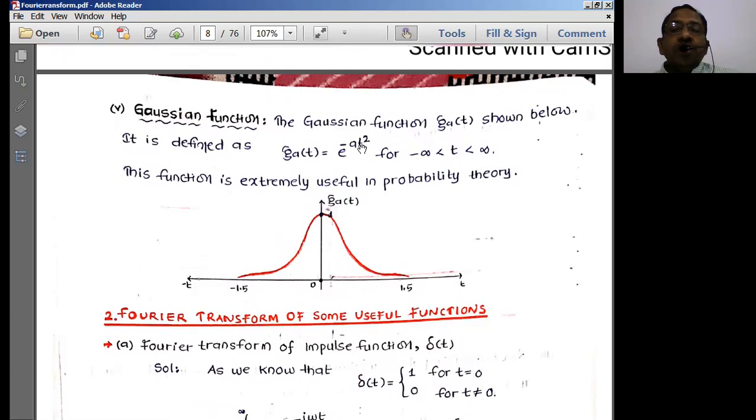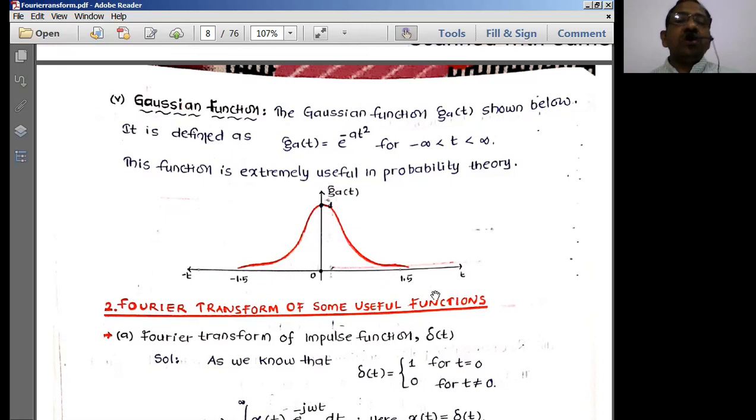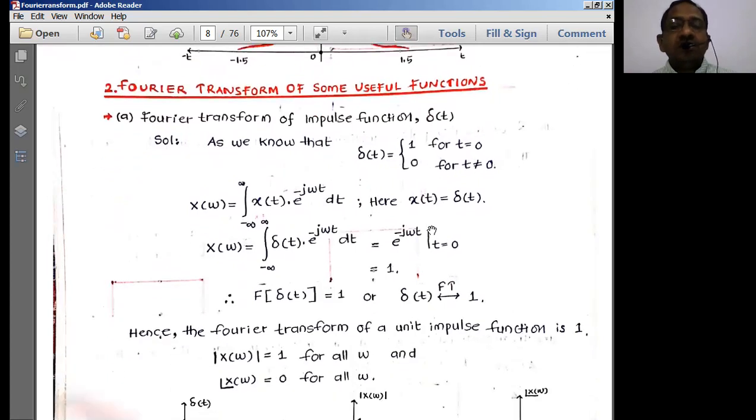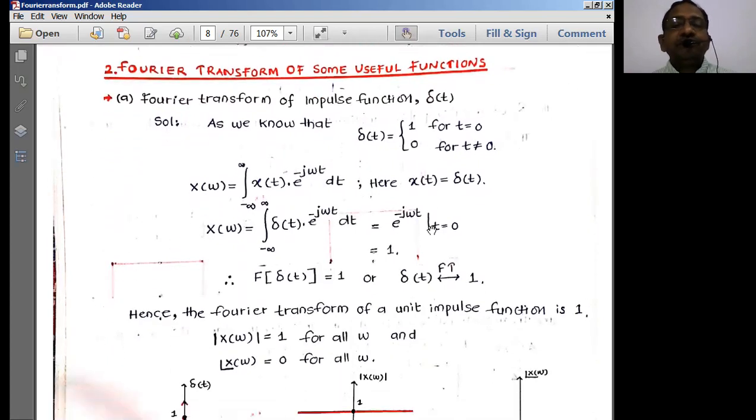As it is an exponential signal, it increases exponentially up to some value. Then once again it decreases exponentially. So this particular signal is known as a Gaussian type of signal. It is a Gaussian signal or a Gaussian spectrum. This is one of the special functions we normally use for the analysis of communication systems.